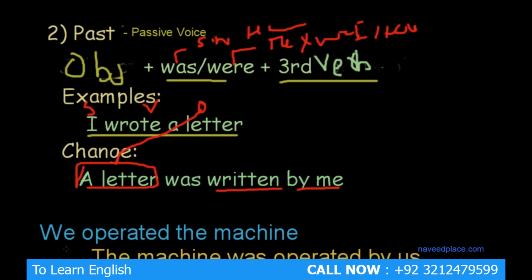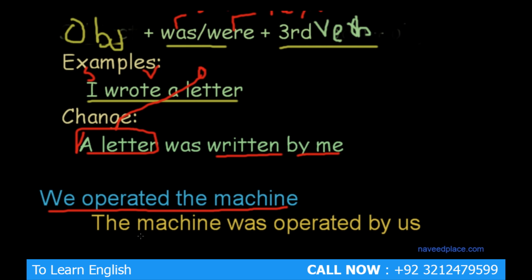Now we need to see the second example of past indefinite. The example is we operated the machine. This is the normal past indefinite example, and we have changed this normal past indefinite example into past passive voice. How did we change? Definitely with the help of structure. First, this is the subject, verb and object, and first we took the object.